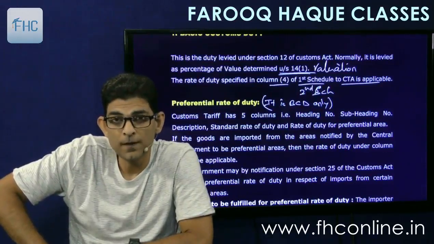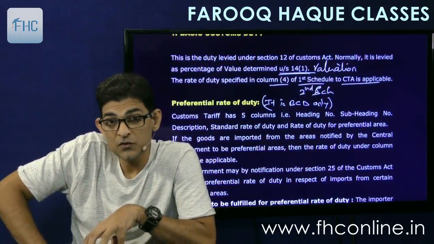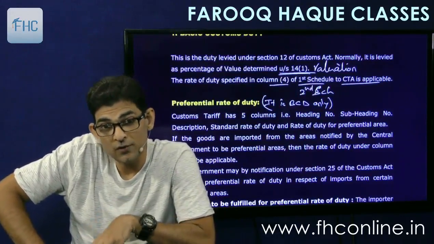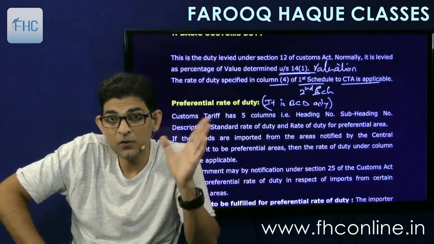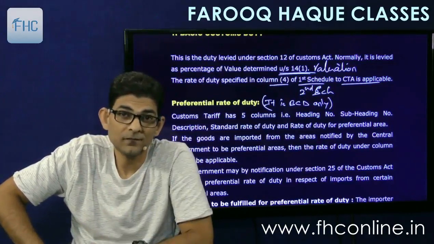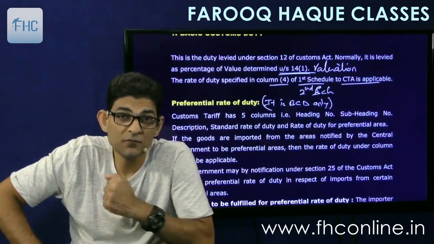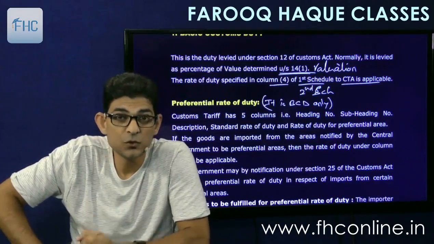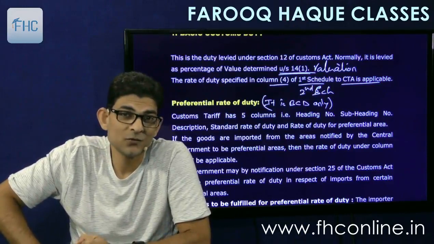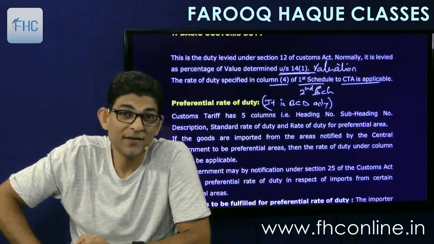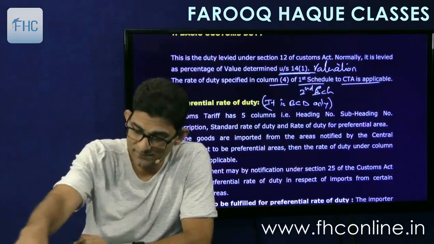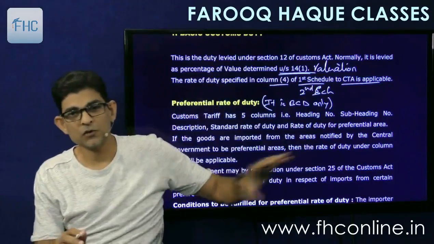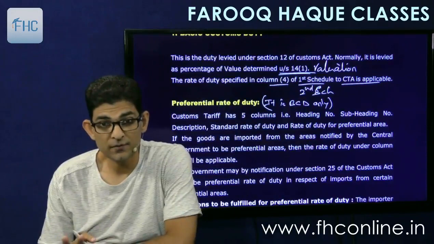So, no. What you have to do is bring a certificate of origin from the tax department of that country. You have to prove that the goods have originated in USA. So, we have to prove that the apples have grown in USA. Okay. So, that is how this concept operates. Understood fully? Preferential area rate.